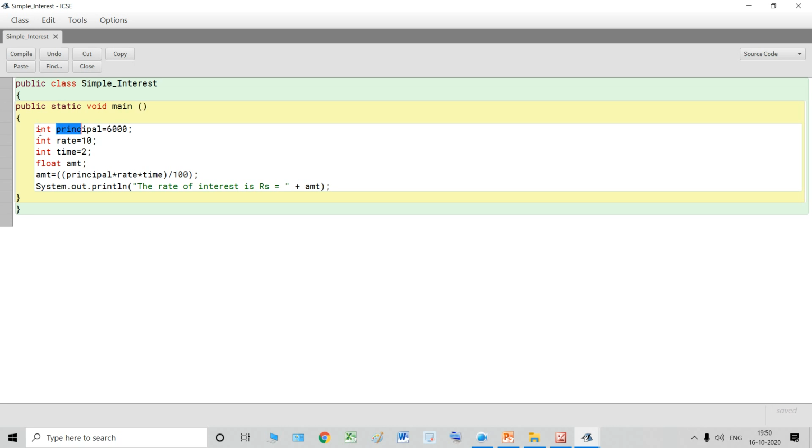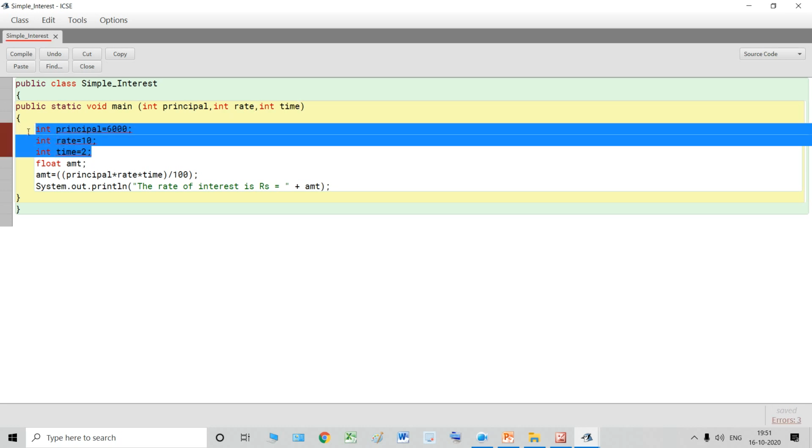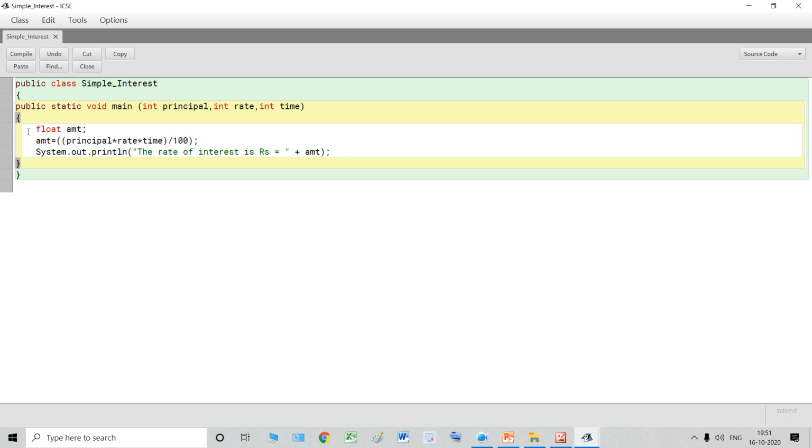I'll just copy this int principal inside the main method, then int rate separated by comma, then int time separated by comma, and I will delete these things from here, because the values are going to be given by the user.